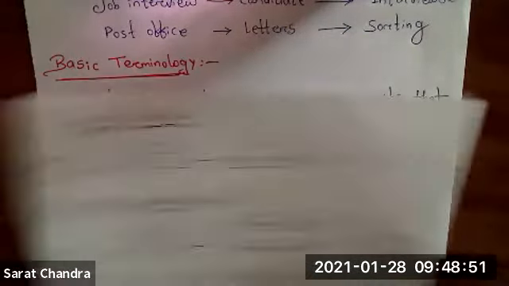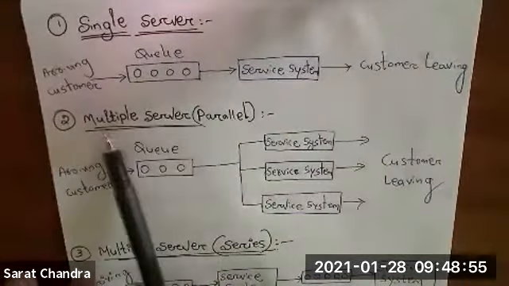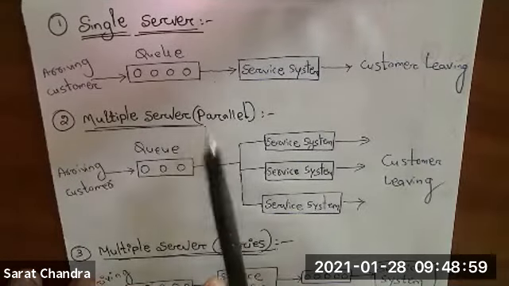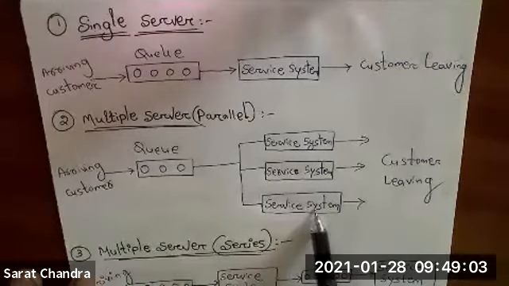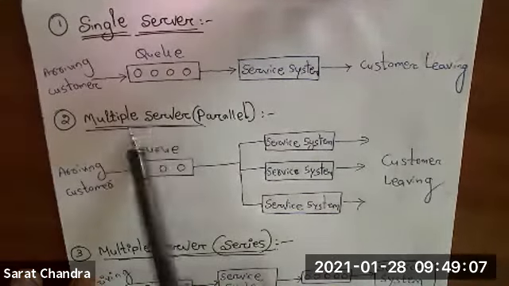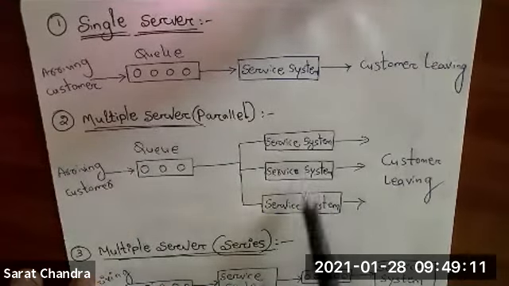For example, if you can see this line diagram, multiple server with parallel arrangement. Here you can see how many servers are there: 1, 2, 3. More than one server is there. That's why it is multiple server. And how have they been arranged? They have been arranged in parallel.